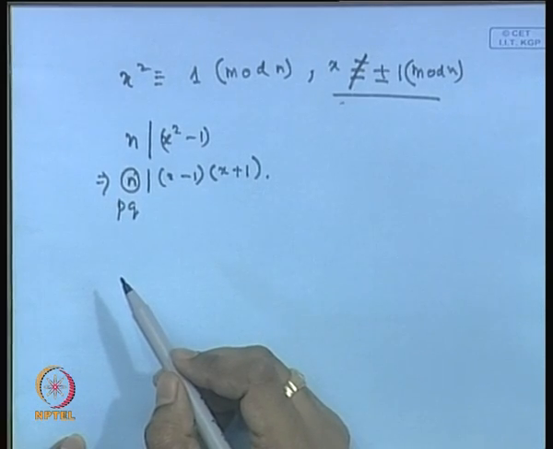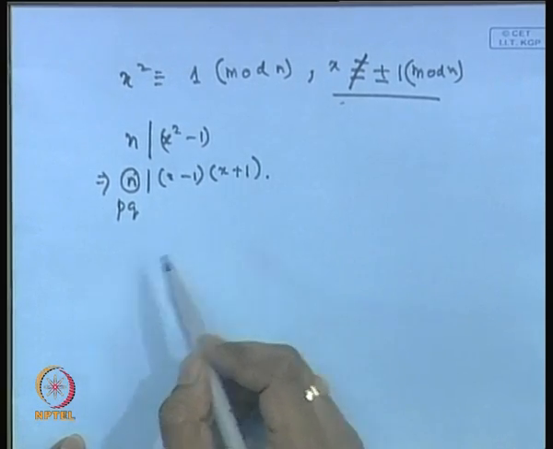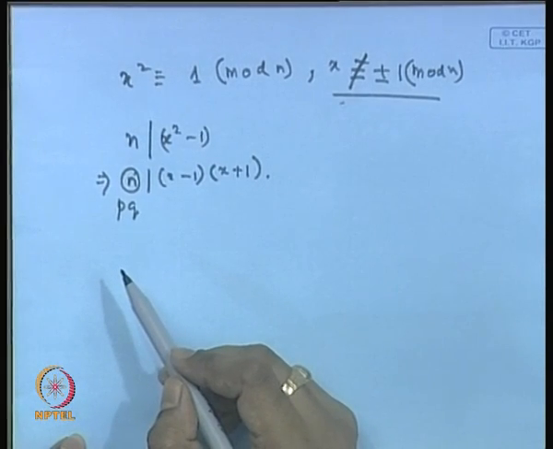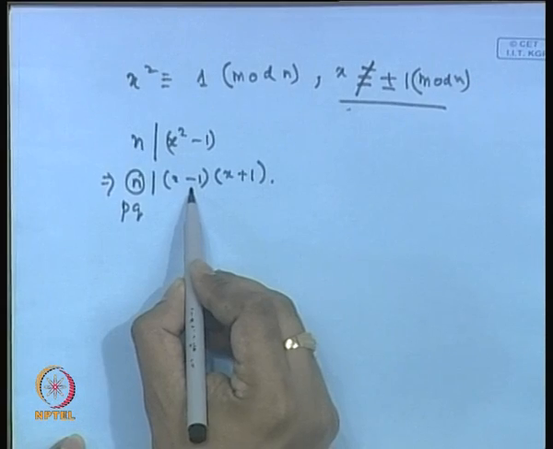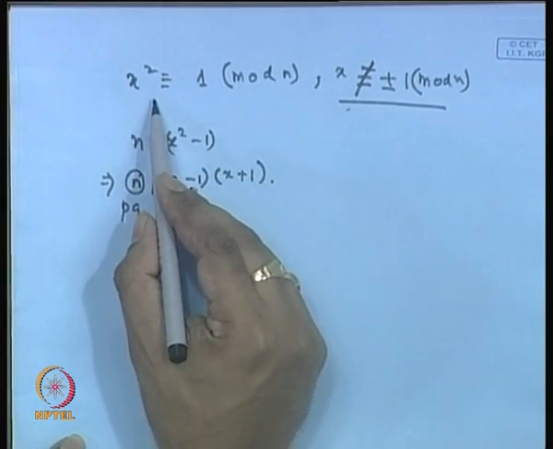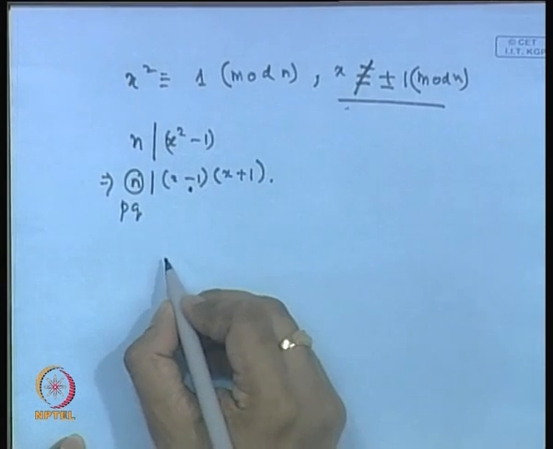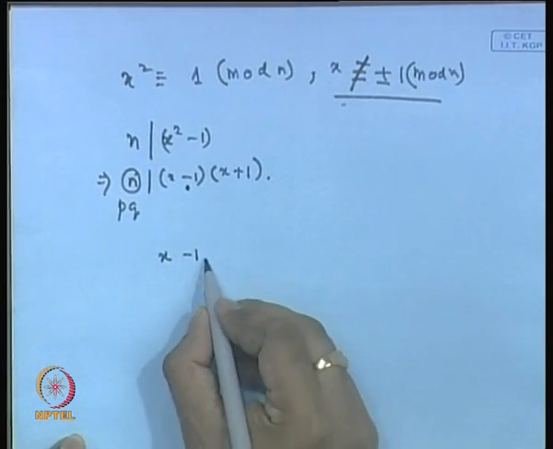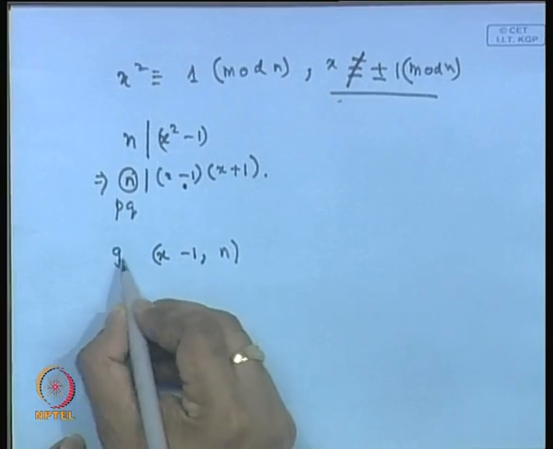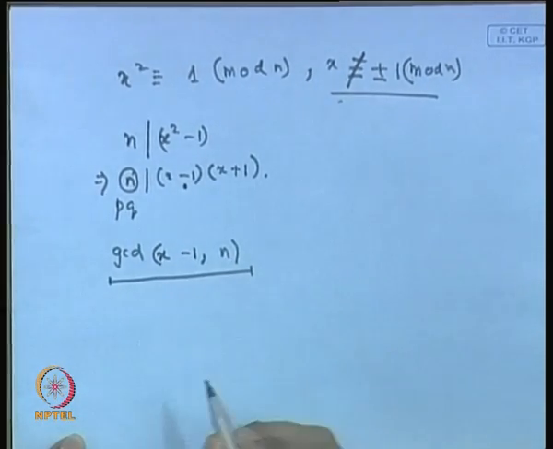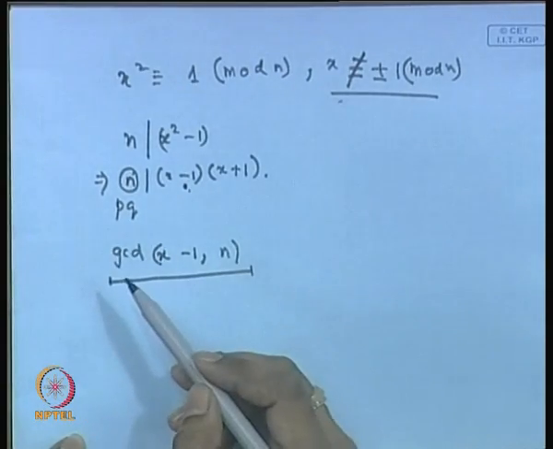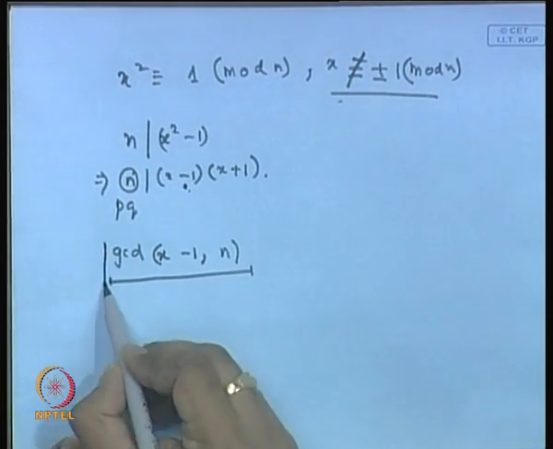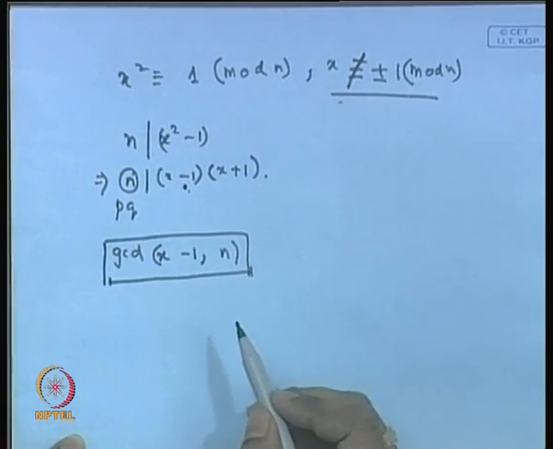So, one way of factoring n would be to take the greatest common divisor of, say, x minus 1 and n, because you know that p divides x minus 1 and p also divides n. If you compute the GCD, you should get one possible factor of n. So, this can be one way of factoring n, right.